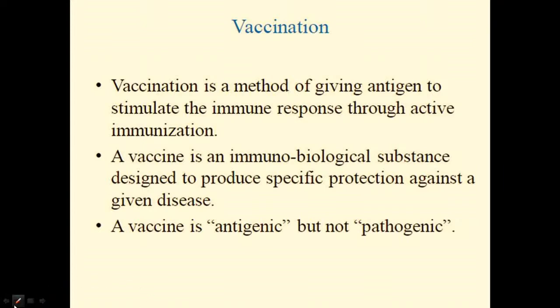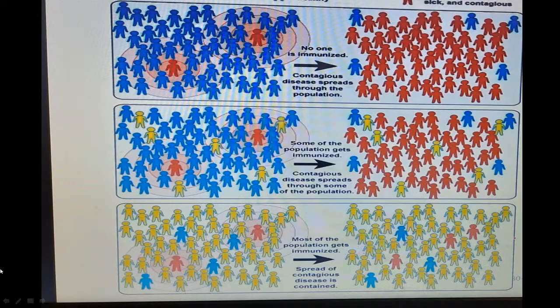Right. So understand once again very briefly. See here, there is a small survey. If you see the picture, my friends, there is blue color, yellow color and red color. Blue color are the people who are not immunized. Even though they are not immunized, they are healthy. The yellow color people are immunized. Whereas the red color people are sick and contagious.